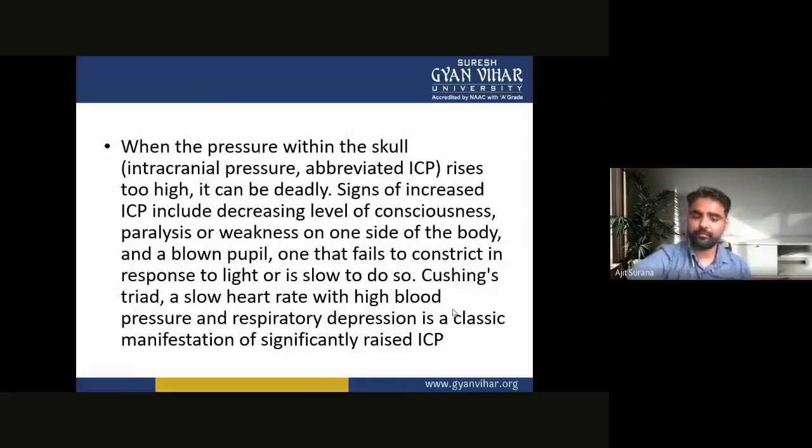So, when the pressure within the skull, or intracranial pressure, abbreviated ICP, rises too high, it can be deadly. Signs of increased ICP include decreasing level of consciousness, paralysis or weakness on one side of the body, and a blown pupil, one that fails to constrict in response to light or is slow to do so.